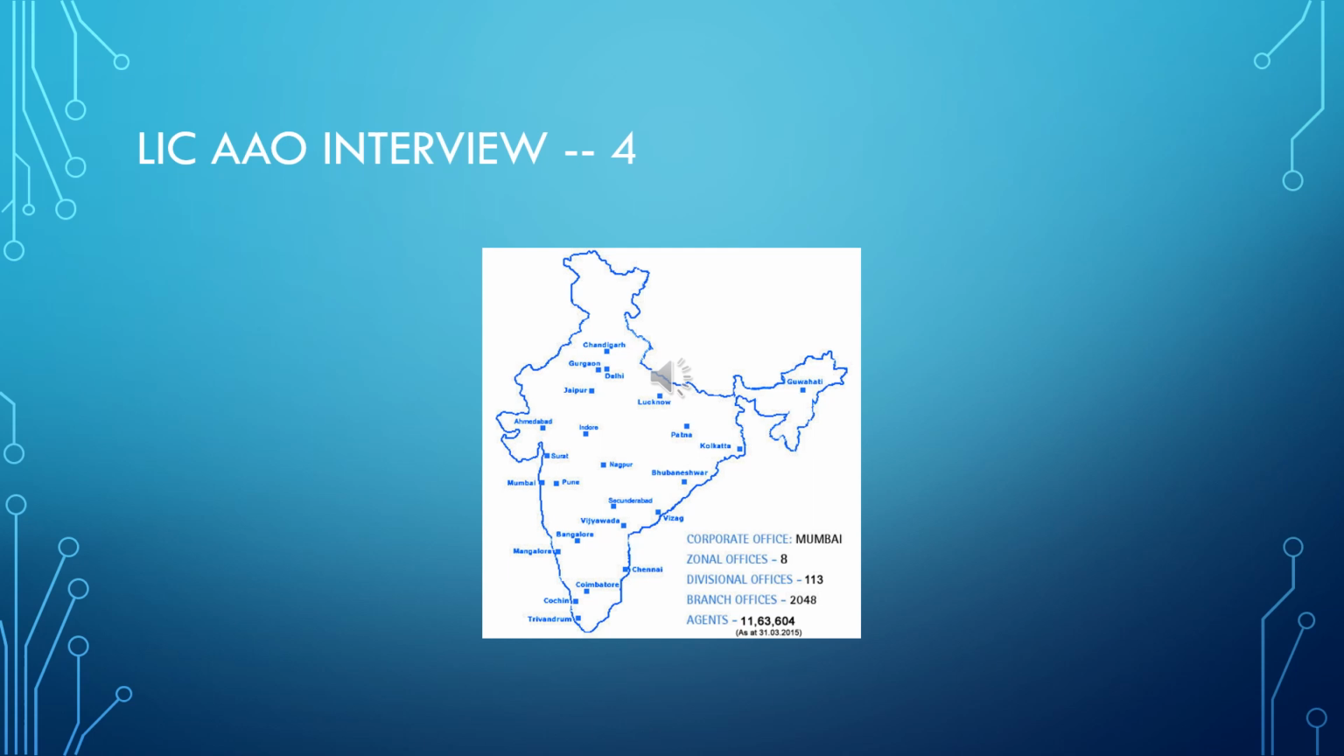This map gives you information about the Life Insurance Corporation of India. It tells that the corporate office is in Mumbai. It has 8 zonal offices, 113 divisional offices, and 2048 branch offices. And the number of agents given is 11 lakhs 63,604 as at 31st March